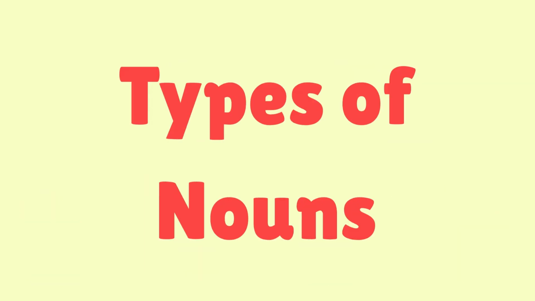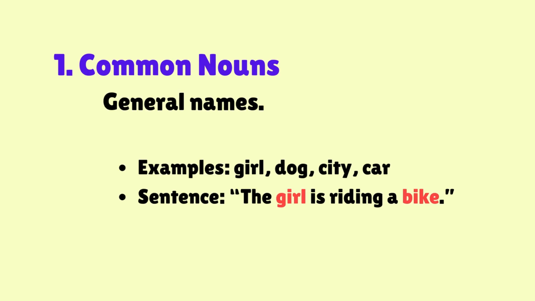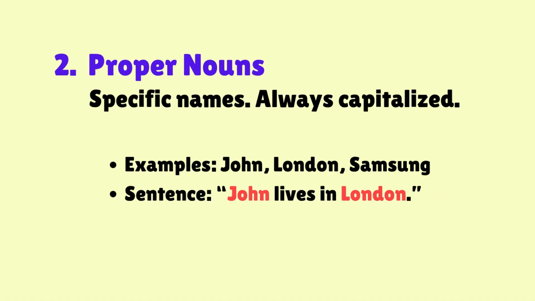Types of nouns: common nouns, general names. Examples: girl, dog, city, car. The girl is riding a bike. Proper nouns, specific names, always capitalized. Examples: John, London, Samsung. John lives in London.